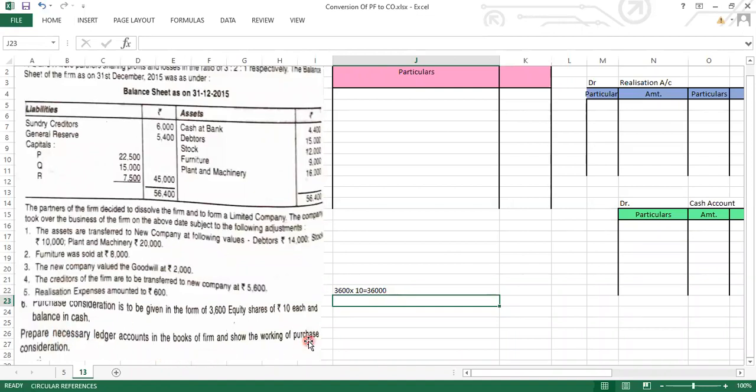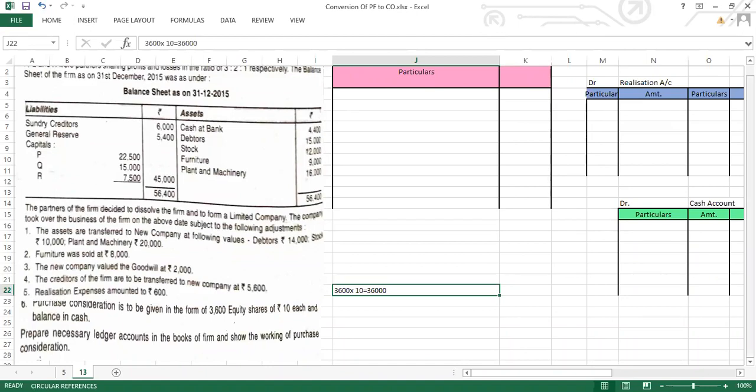Prepare the necessary ledger accounts in the books of the firm. So they are asking us to prepare the ledger accounts and show the working of the purchase consideration. So how many accounts will we prepare here? We have the statement of purchase consideration, the realization account, the partners' capital account, the new company account and the cash account. So in total, 1 statement of purchase consideration and 4 ledger accounts will be prepared.